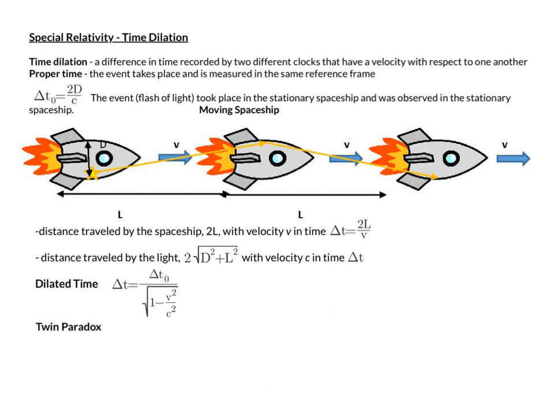Now, one strange thing that comes out of this is what we call the twin paradox. Let's say that you have a set of twins and they are on Earth. One of them decides to travel out in space. So one of them climbs on a spaceship and goes very far, very fast. When that twin comes back, that twin measures the time traveled in the spaceship. The twin says, well, the time that I traveled was delta t naught, or the proper time.